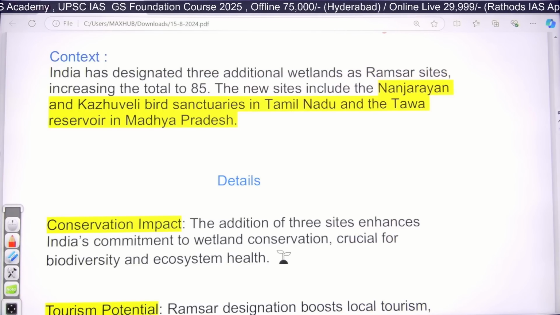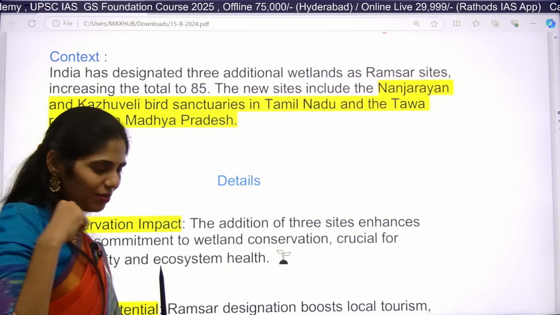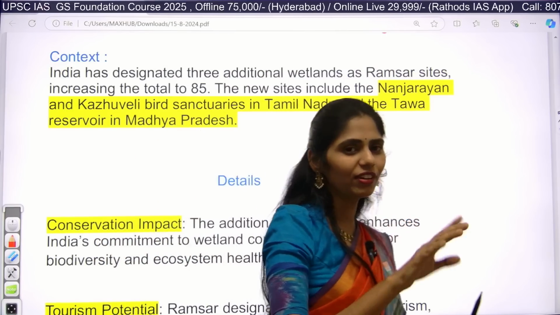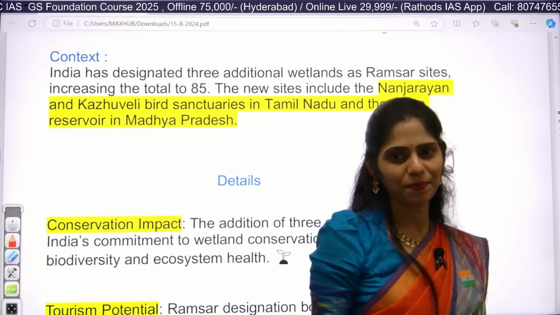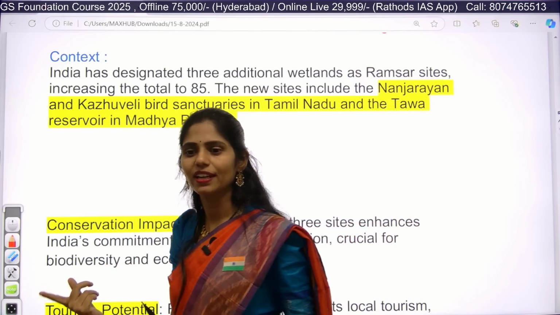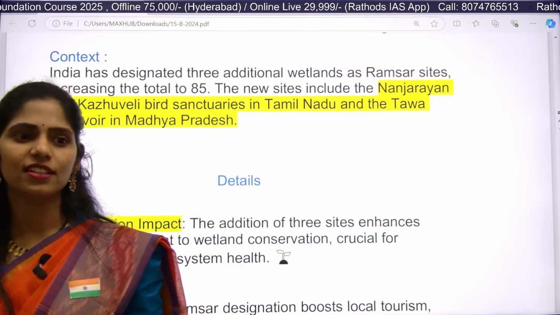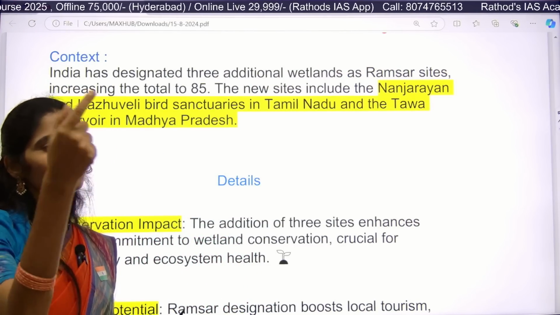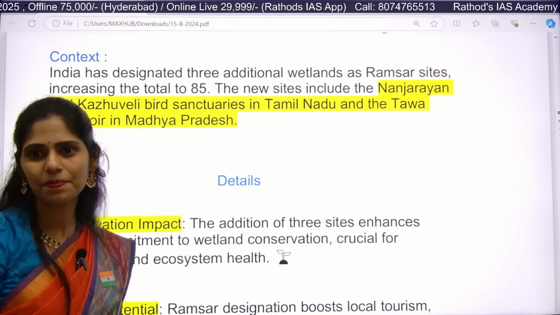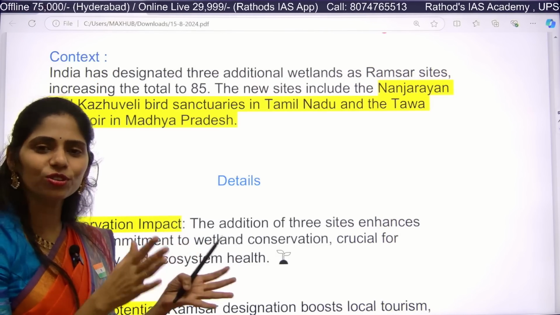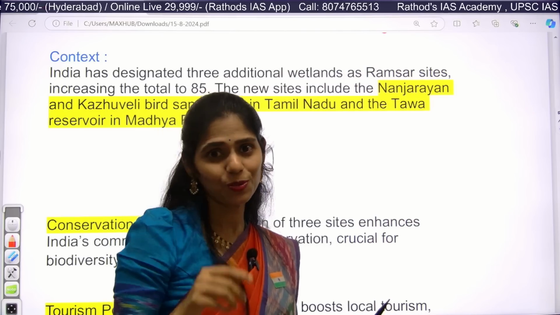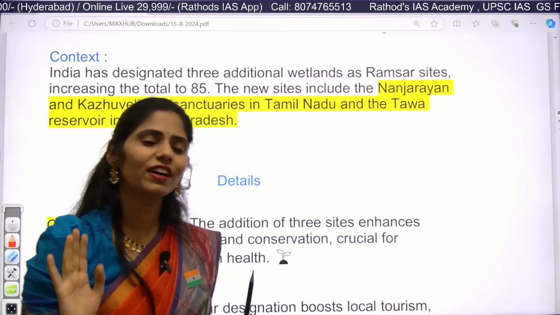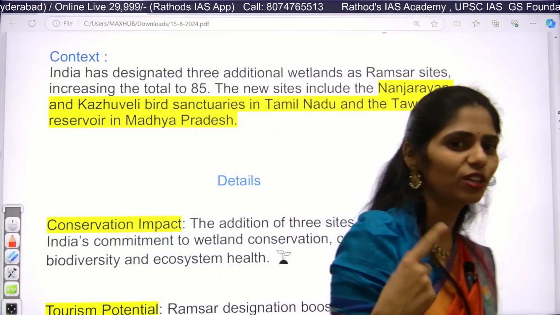Yeah. So you have to see, even one more type of question is, which of the following wetlands were added in 2024? That type of questions you will be getting. Do you know this World Heritage Sites? Yeah. So in 2024, the question that came was, which of the following was added in 2023? Okay. So you have to know the recent and relevant examples as well. Because of this, 1.5 years of current affairs is a must to write your exam.